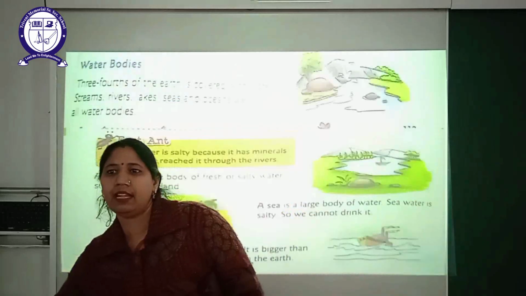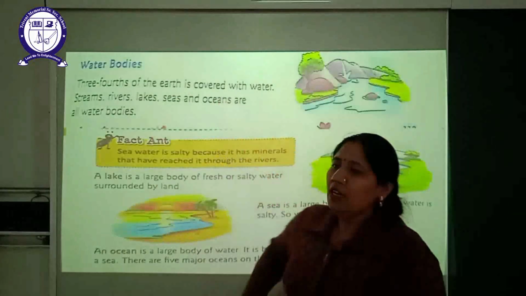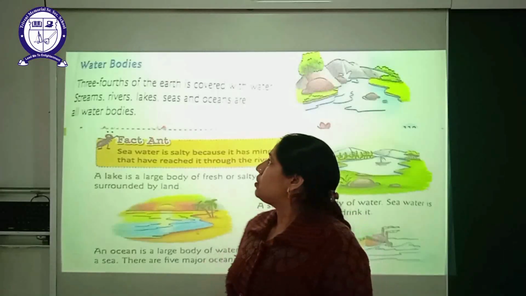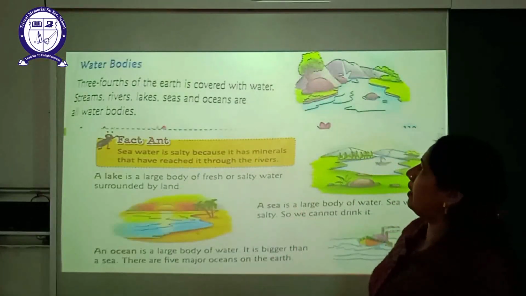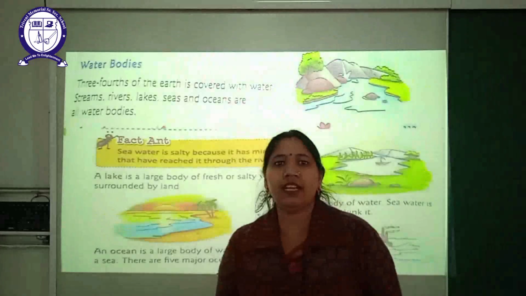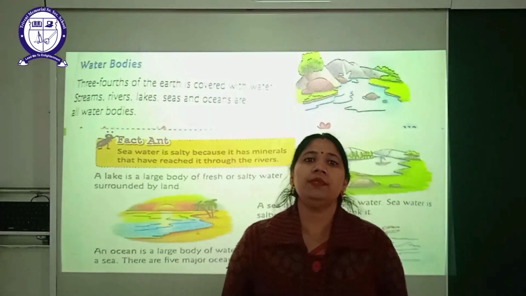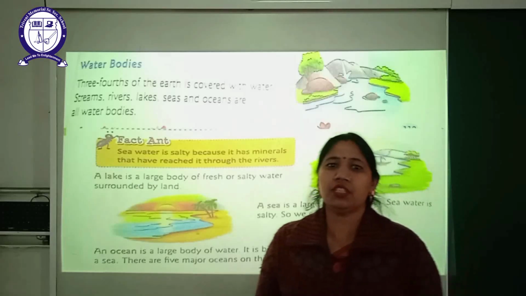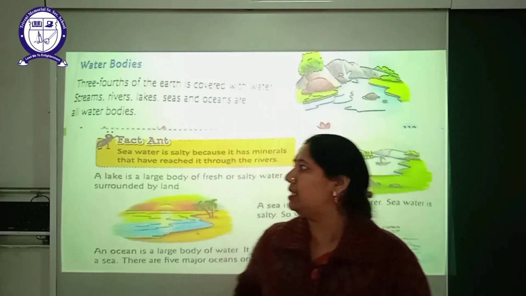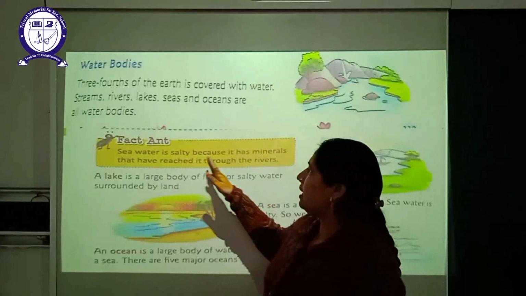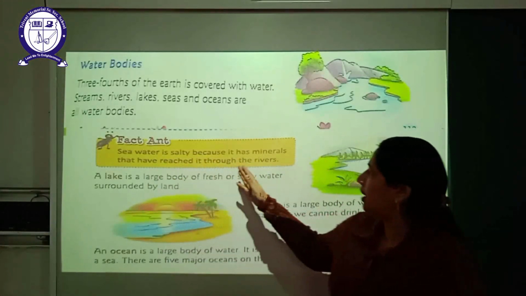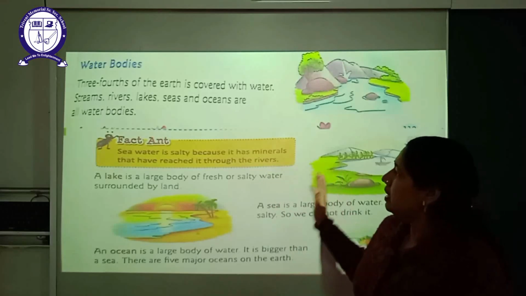Come to the next slide, beta. Now we will read about the water bodies. Okay? So 3/4 of the earth is covered with water. What are the water bodies? Streams, rivers, lakes, ponds, seas, oceans are the water bodies. Sea water is salty because it has minerals that have reached it through the rivers.